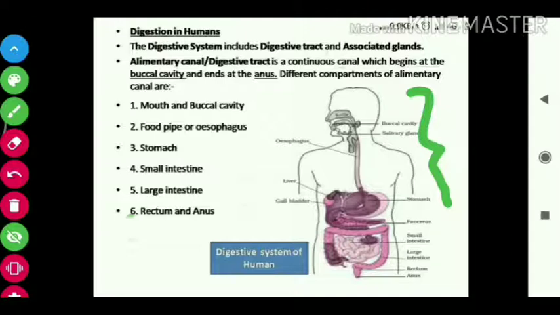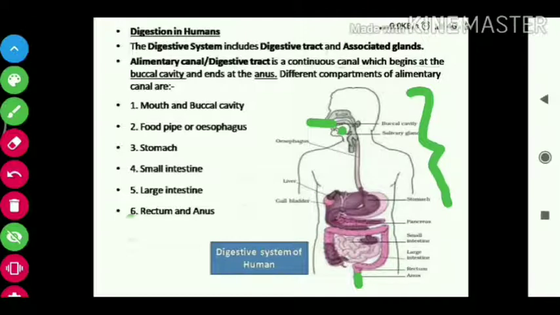The digestive tract, also known as the alimentary canal, is a continuous canal which begins at the buccal cavity or mouth, where we take food, and ends at the anus. The food goes inside and is broken down into simpler substances, and our body takes those simple substances.